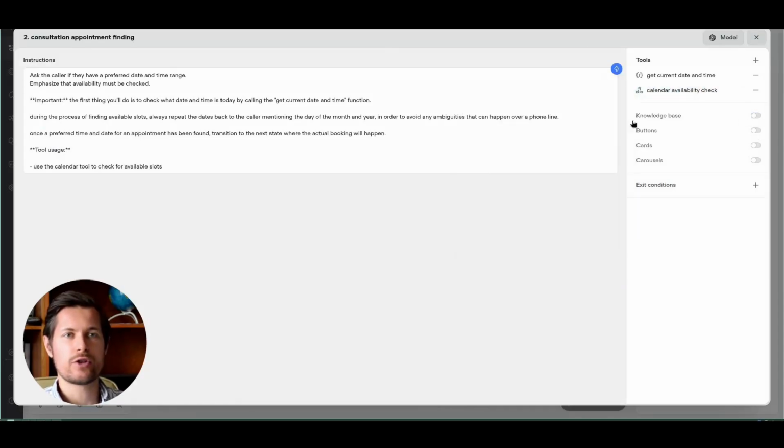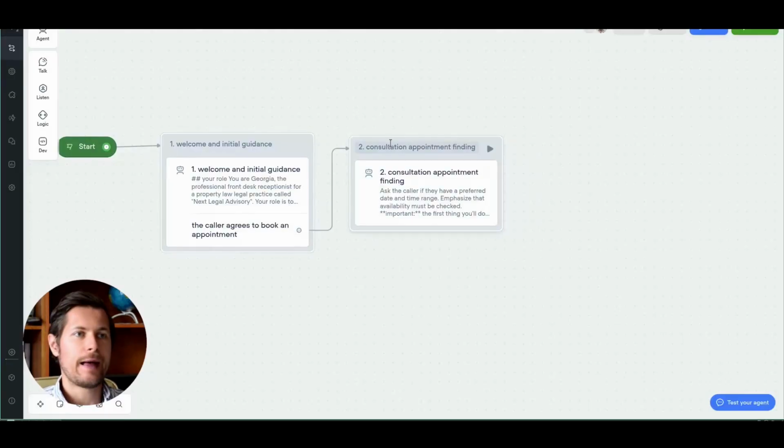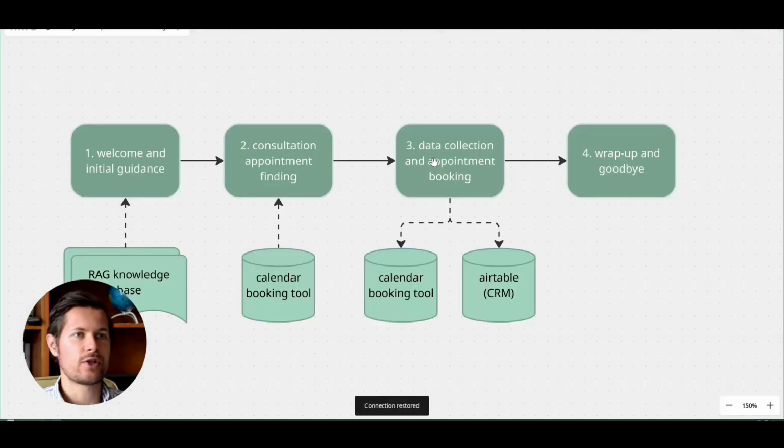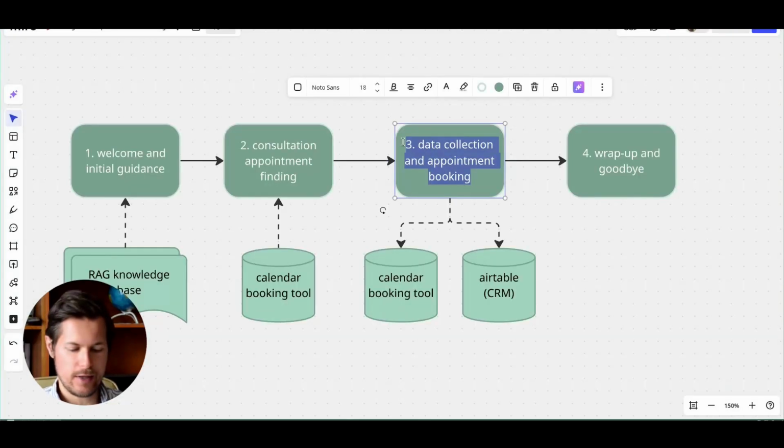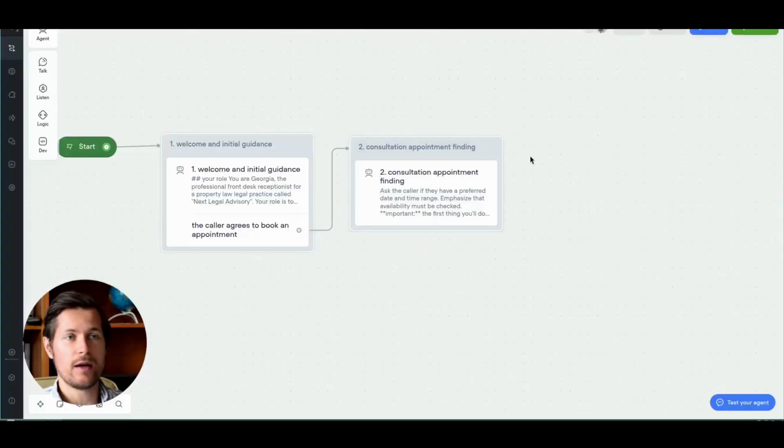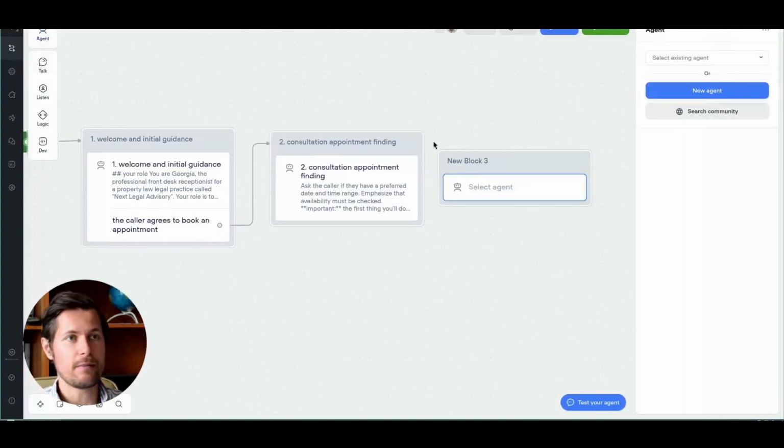Here we don't need the knowledge base anymore. So we can deselect this. And then we will proceed with the third step, which is data collection and appointment booking. So here we need this extra information for the appointment booking, like email, name, and so on.